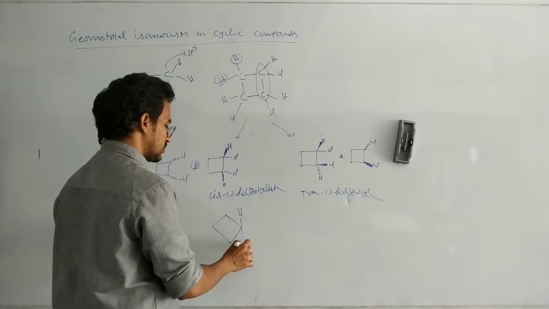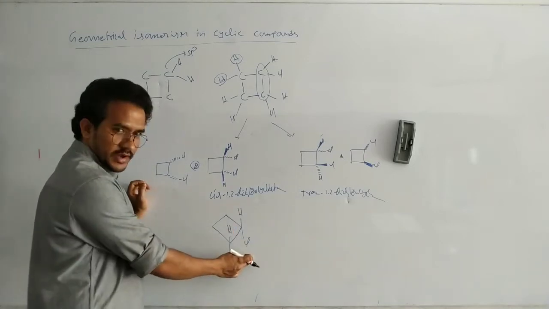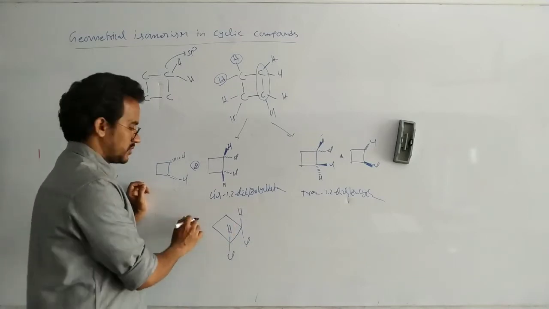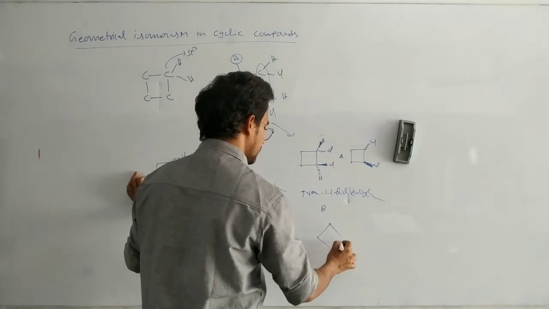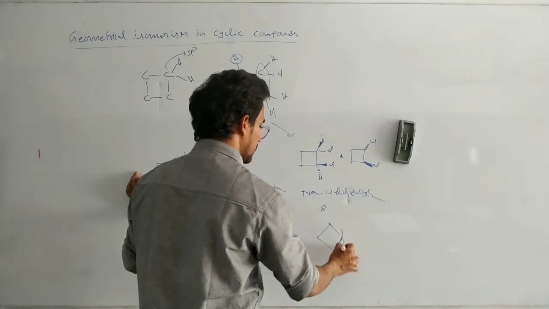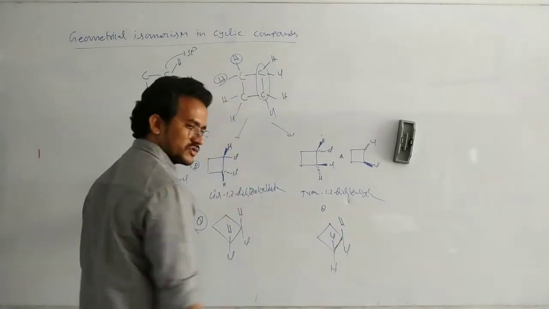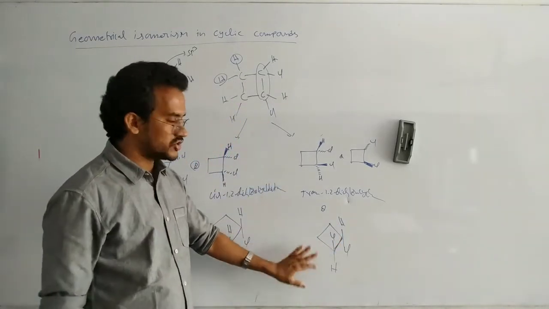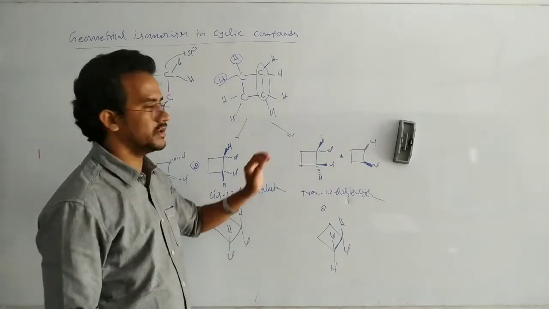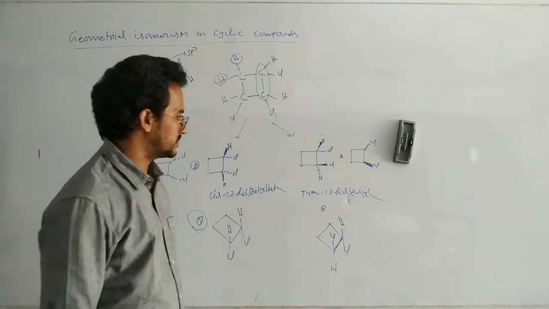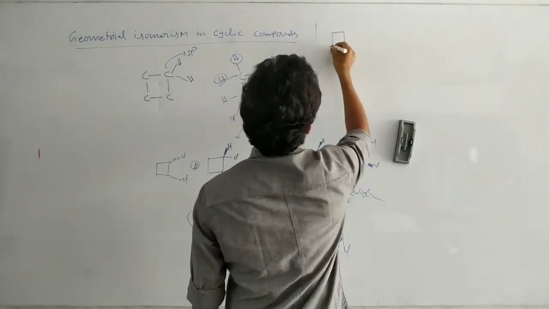Here hydrogen, chlorine, chlorine. Chlorine same side, hydrogen same side, cis isomer. Here we can write like this also. This hydrogen, chlorine, this chlorine, hydrogen, trans isomer, opposite side. It is a 2D representation of the 3D molecule. Actually it is a 3D molecule. Okay, that's it. Now here, let us write this one.